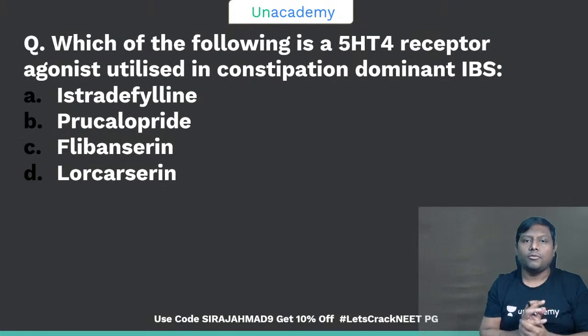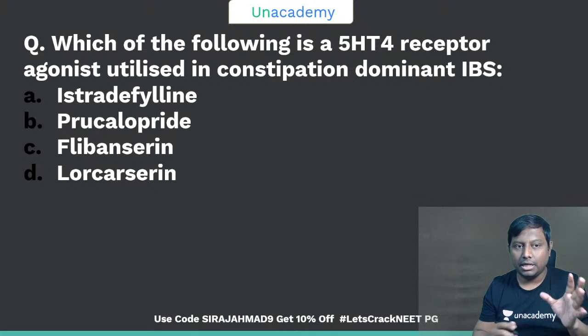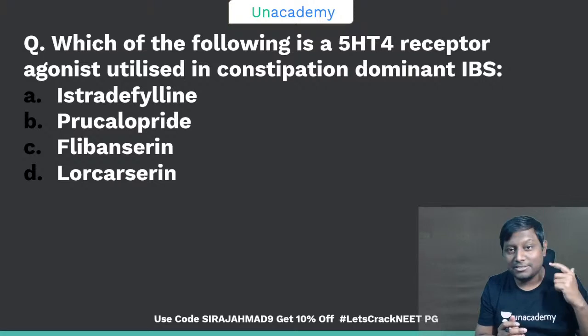Next question. Which of the following 5-HT4 receptor agonists is utilized in constipation-dominant IBS? First, two types of question have been asked in AIIMS. I'll tell you both types of question that have been asked, but as of now, please tell me what is the correct answer. I don't think this is a very difficult one, right? Because this has already been asked in AIIMS.